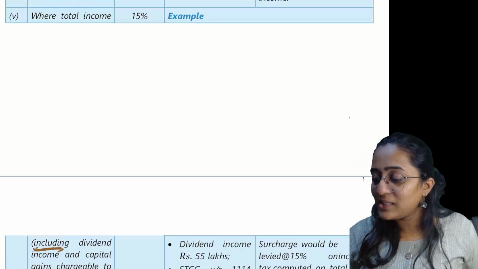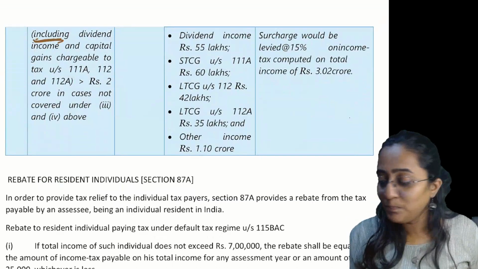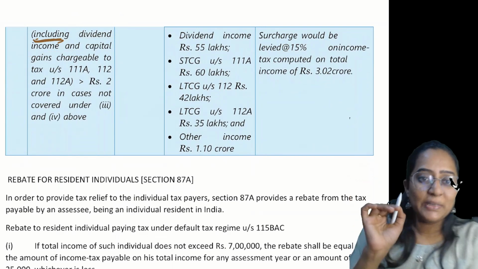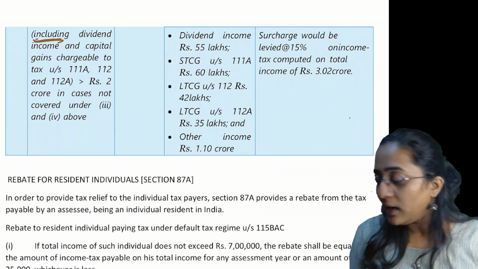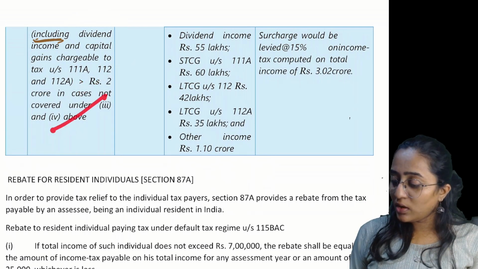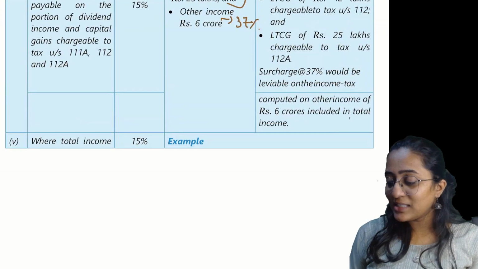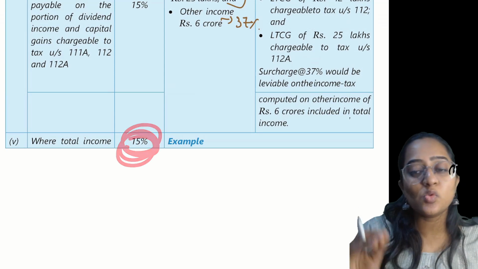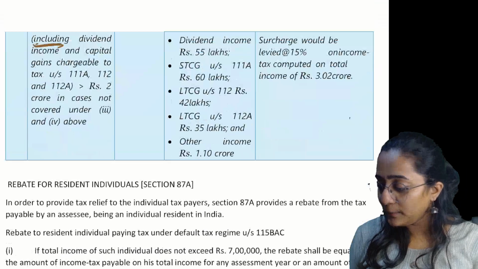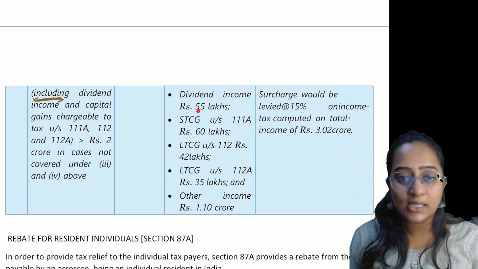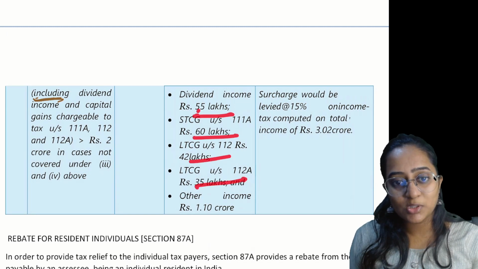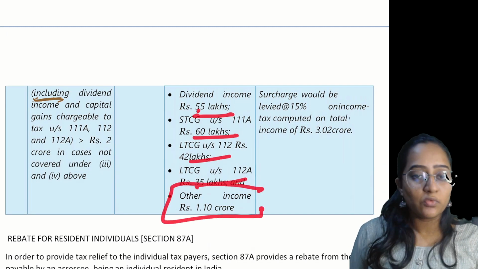Okay, what does 5 say? Very simple. If your total income, including the dividend income and the capital gains chargeable to tax, is exceeding 2 crores and it is not covered under 3 and 4, the surcharge which you are going to apply is only 15%. Let's take an example: dividend income 55 lakh, short-term capital gain so much, long-term capital gain so much, other income 1.1.